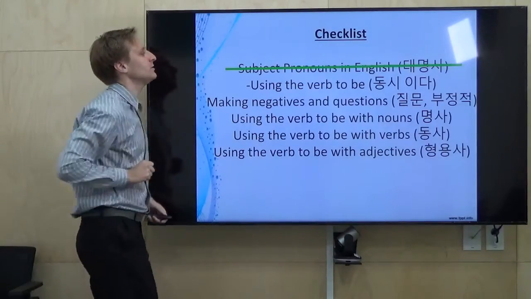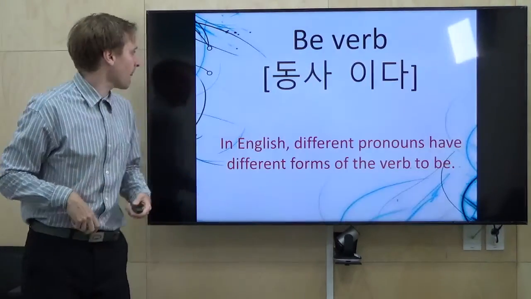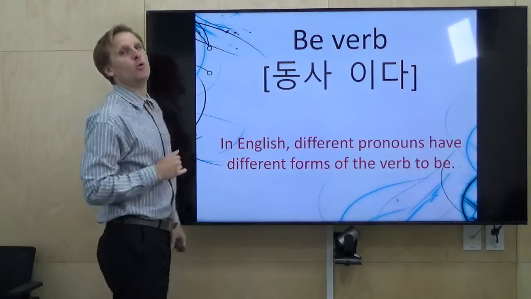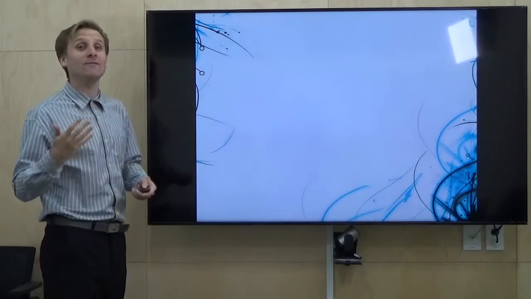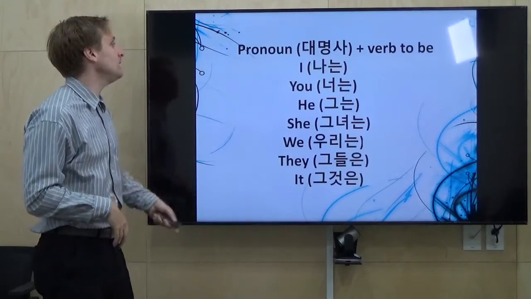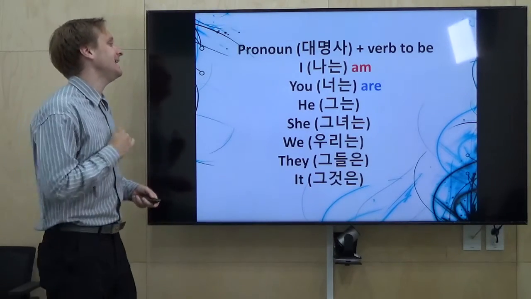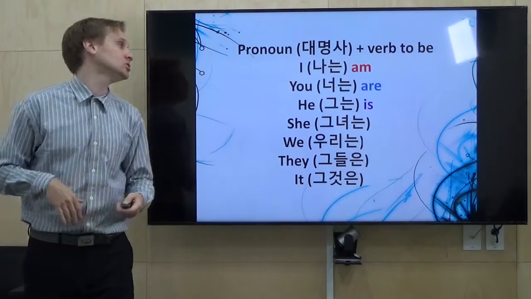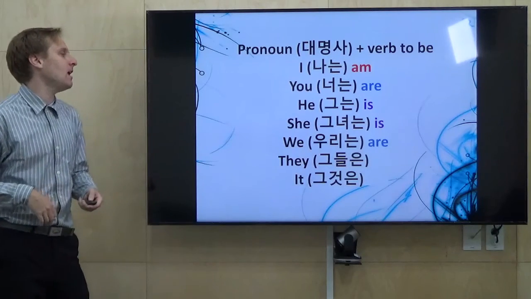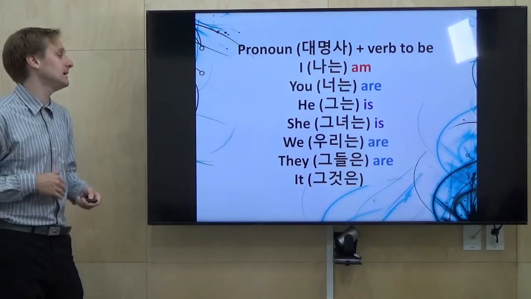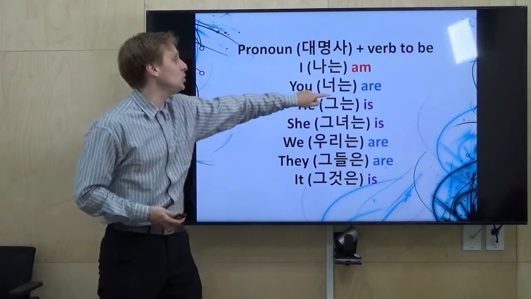Okay, so we've talked about the subject pronouns in English. Let's move on to the verb to be. In English, different pronouns have different forms of the verb to be. This is very important. You will have studied this before in school. So we can say, I am, you are, he is, she is, we are, they are, and it is. You will notice that the plurals, we and they, and sometimes you, use are.